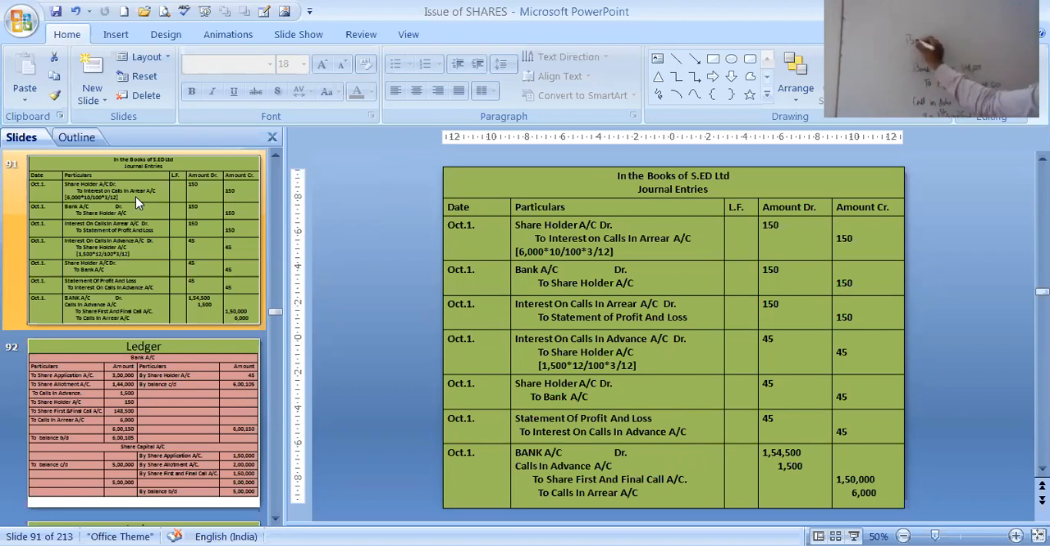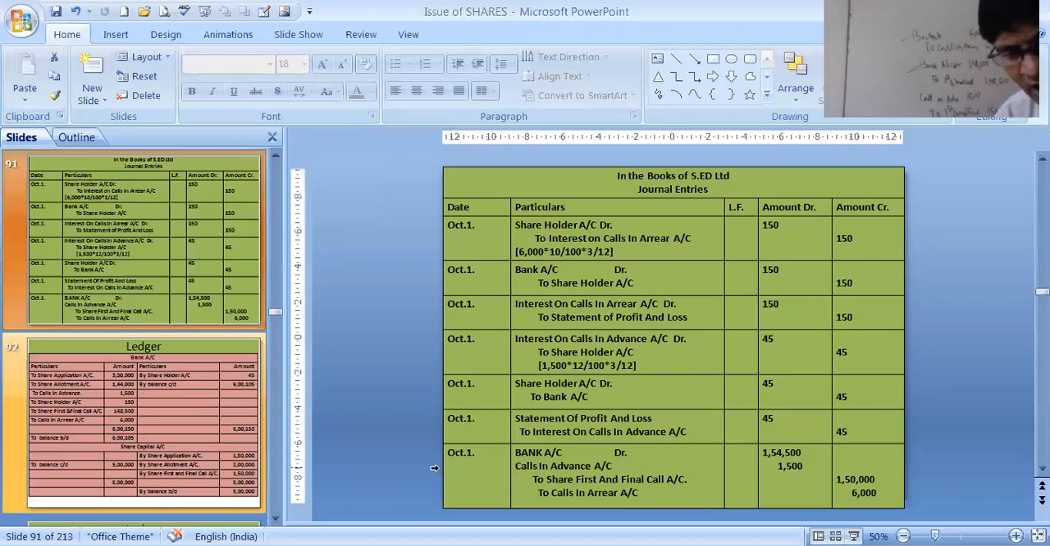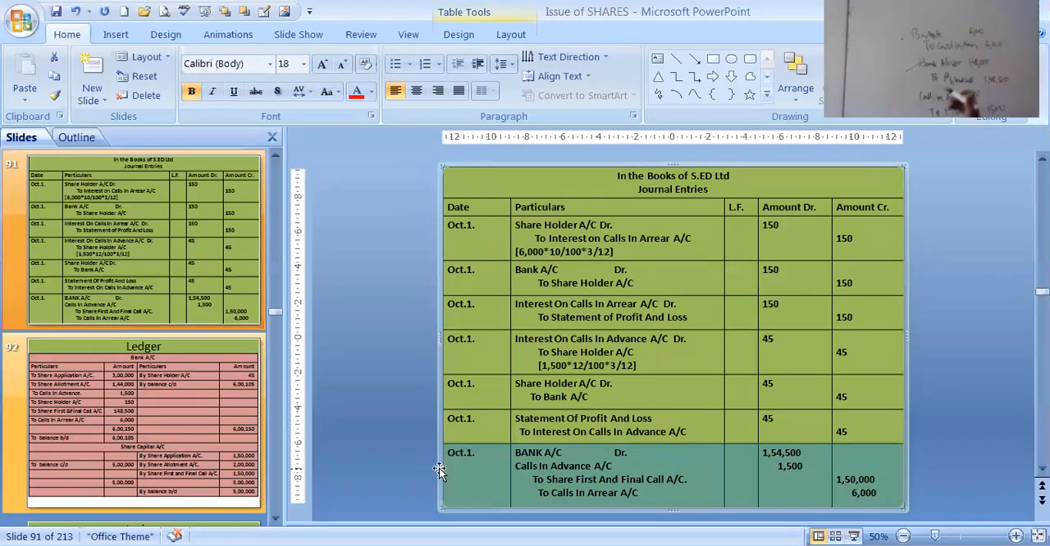So my first entry was bank to calls in arrear, 6,000 rupees received. If I make the compound entry, first understand that 6,000 and 1,48,500 means 1,54,500. See the compound entry over here: 1,54,500. 48 plus 6, 1,54,500.